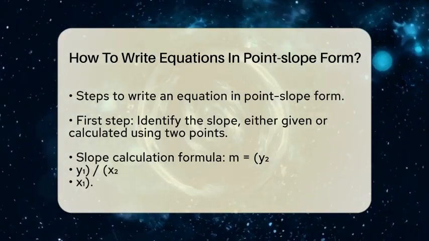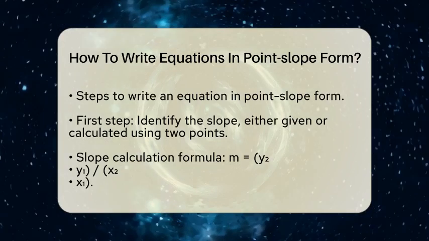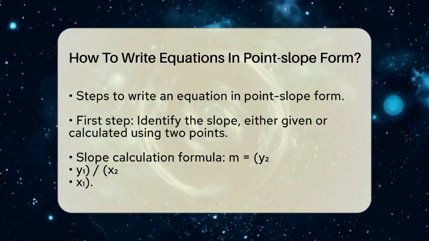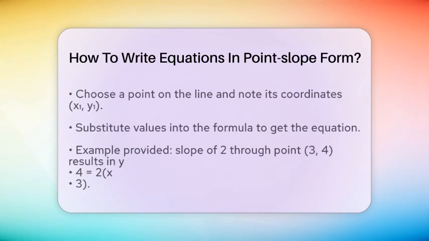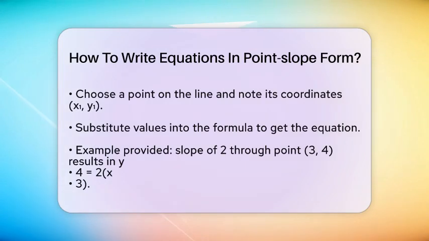Next, choose a point on the line and note its coordinates as x1, y1. This point can be any point that the line goes through. Once you have the slope and the coordinates, substitute m, x1, and y1 into the formula. This will give you the equation in point-slope form.